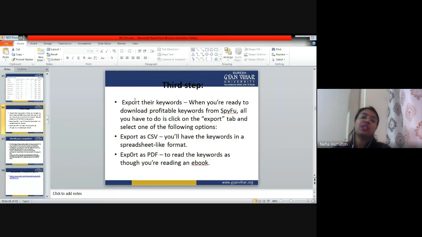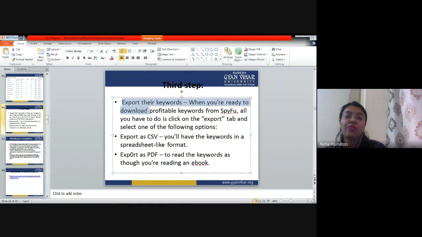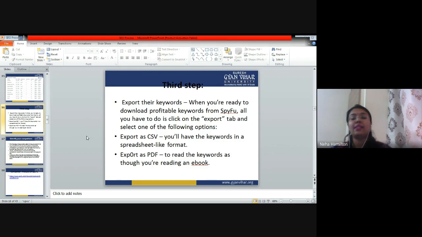Third step is export their keywords when you are ready to download profitable keywords from SpyFu. All you have to do is click on the export tab and select one of the following options. So बहुत easy है। Next, once you search for your competitor's paid page and organic page, the only thing that you have to do is export the PDF and make a strategy. Now you have to make a digital marketing strategy for yourself.